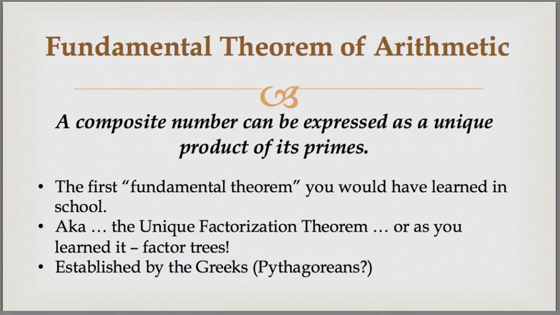Let's go back to elementary school when you probably learned this first one, the fundamental theorem of arithmetic, which states that a composite number can be expressed as a unique product of its primes. This is considered the first fundamental theorem that you would have learned in school. You all probably learned it as I did, as the unique factorization theorem, or in other words, factor trees. So let's review a little bit.